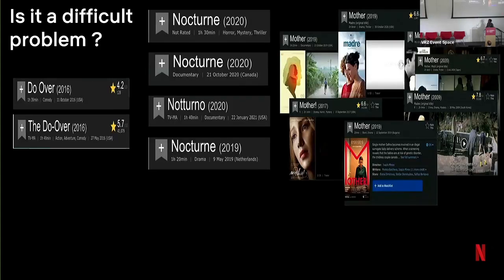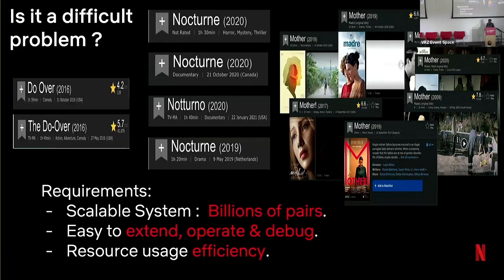Same with different kinds of topics, and some topics are so universally appealing that you always see a movie or show somewhere in the world made with a similar topic, even with similar directors sometimes, but you still want to differentiate it. So I'll call out three key challenges that we typically face. One for us is, in our case, a large knowledge graph with many, many sources across the globe. So even to compare all the pairs, with millions and hundreds of millions of entities, it could go to billions of pairs that we want to compare. So efficiency is very important to us.